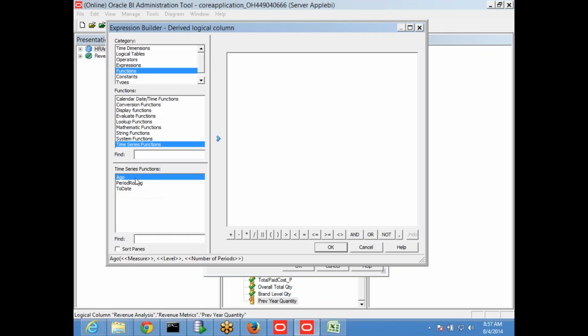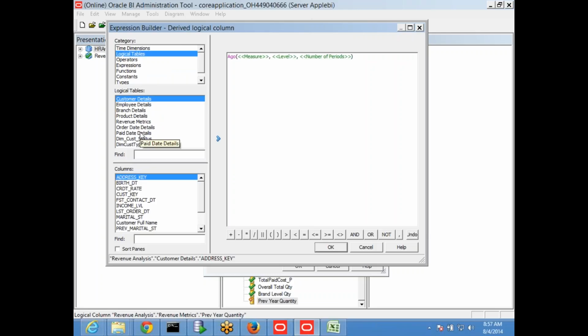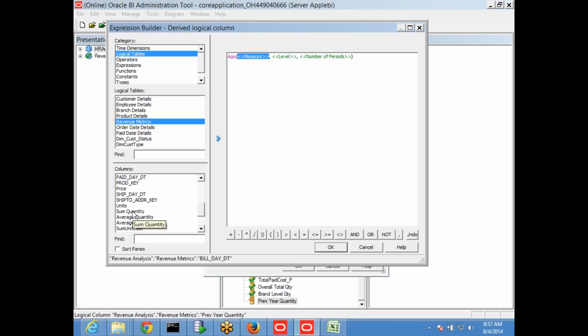That's why just double click this Ago and you will have three parameters. One is measure, level, and then number of periods. Measure means for which measure you want to go back and calculate, whether it is a sum of quantity or sum of unit cost, it can be of your choice, any level. So I am selecting this calculation you already did, and for this particular measure I want previous. So select here and then double click average, sum of quantity.